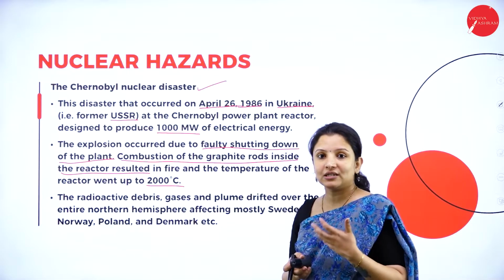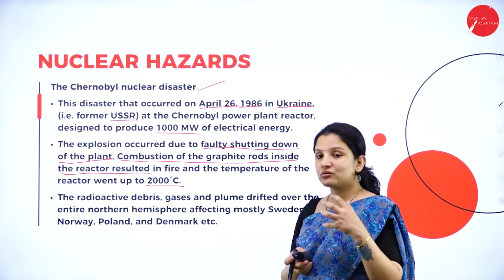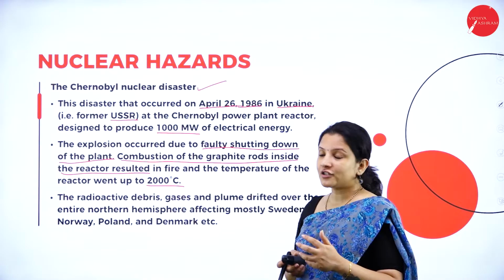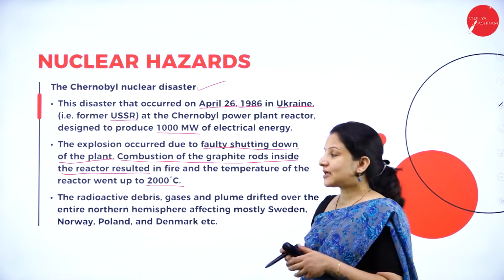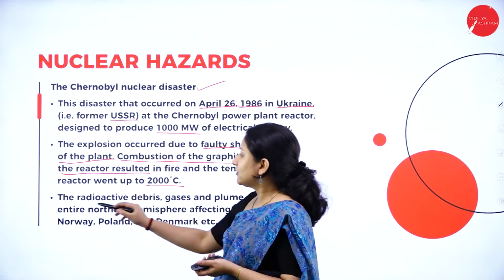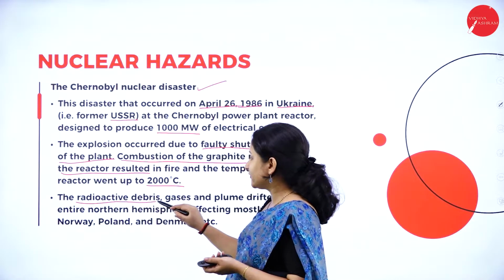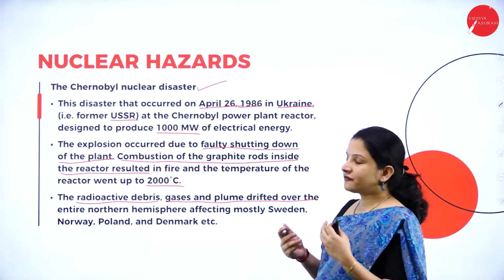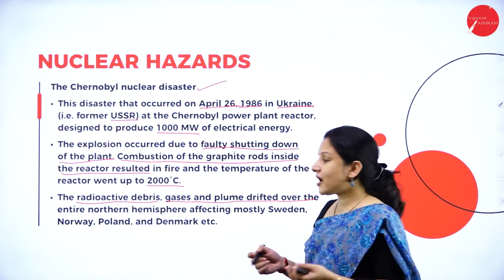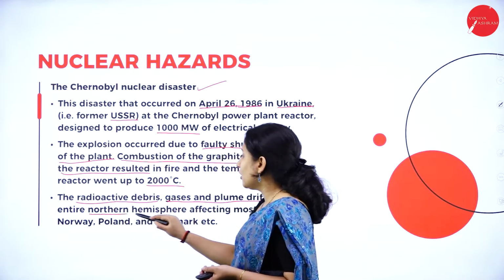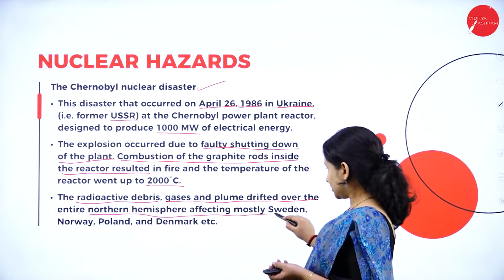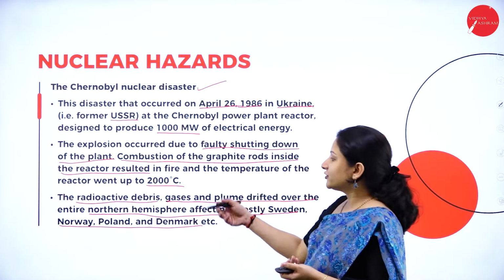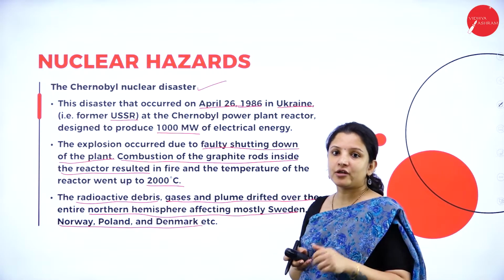Imagine 2000 degrees Celsius. And with that 2000 degrees Celsius, what a massive blast it might have caused, right? So this blast resulted in the release of radioactive debris, gases and plume that spread over the entire northern hemisphere, over Sweden, Norway, Poland and Denmark. So these are the regions which are surrounding Ukraine.